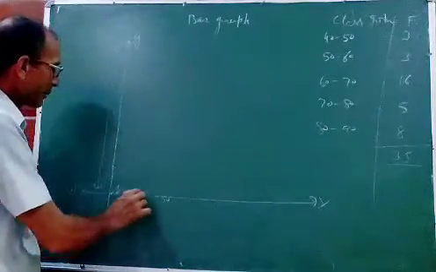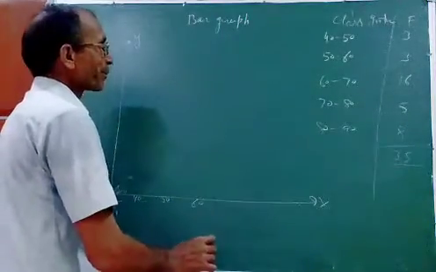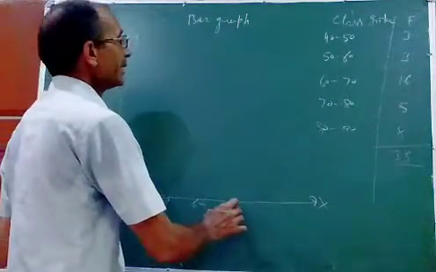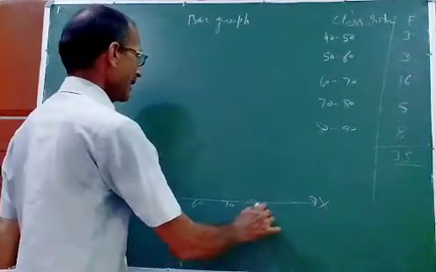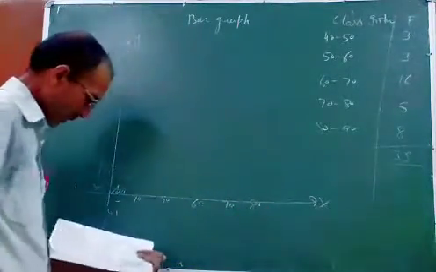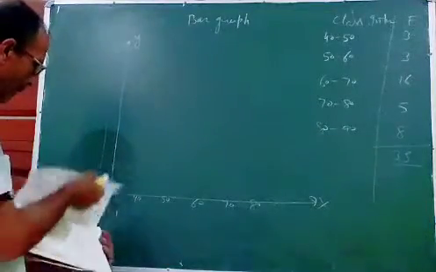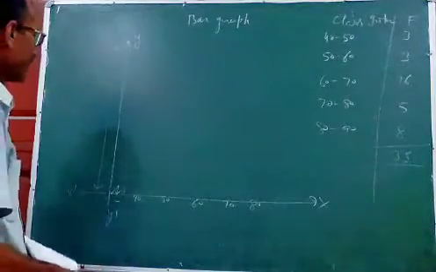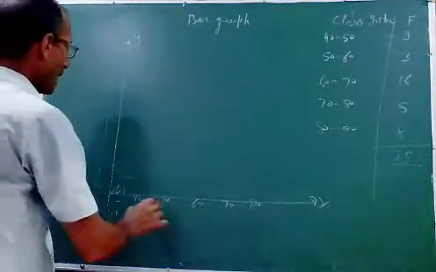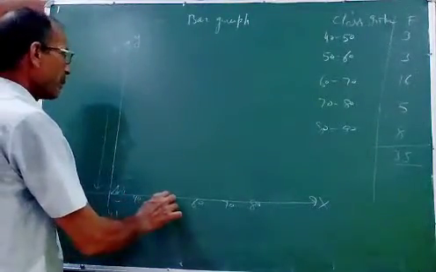After putting the kink, this is 40, this is 50, this is 60, this is 70, and this is 80. Now we have to represent it by the bar graph. So how do we represent it by bar graph? 30 to 40, 40 to 50. How many students are there? This is 40, this is 50.